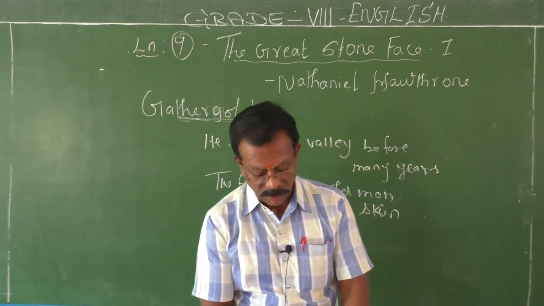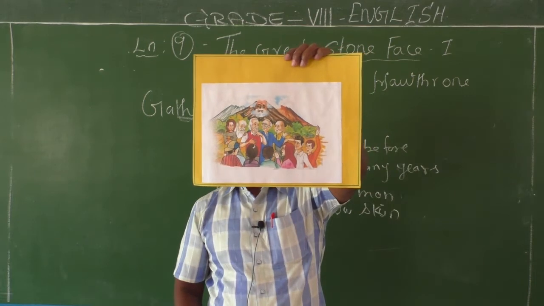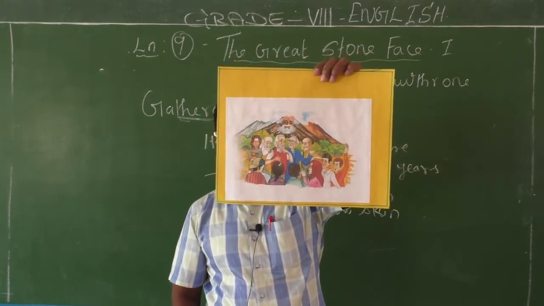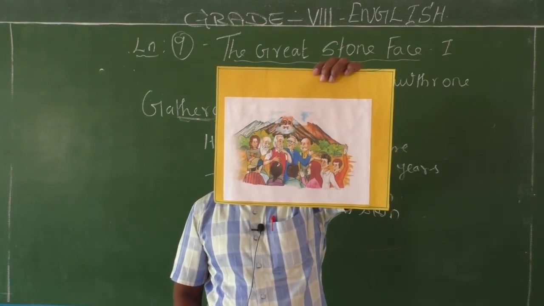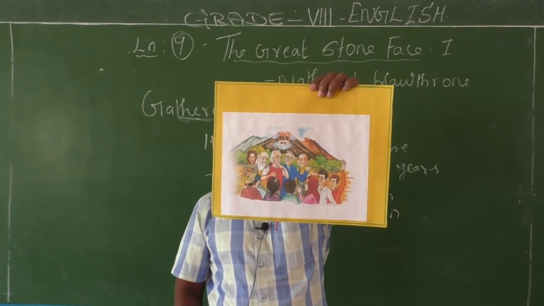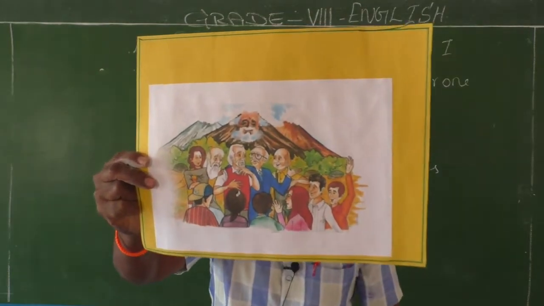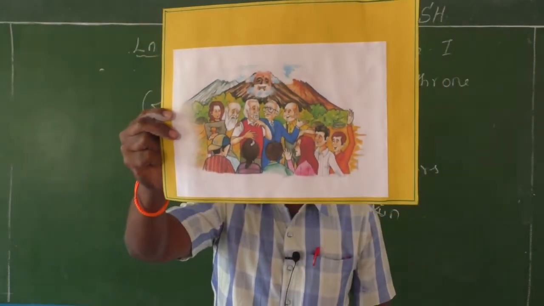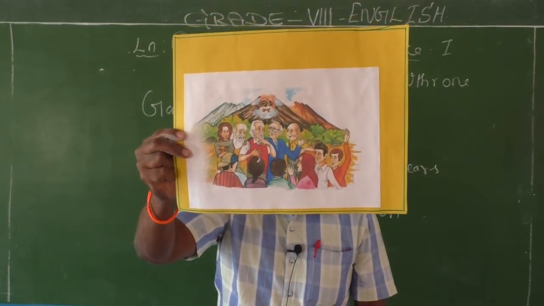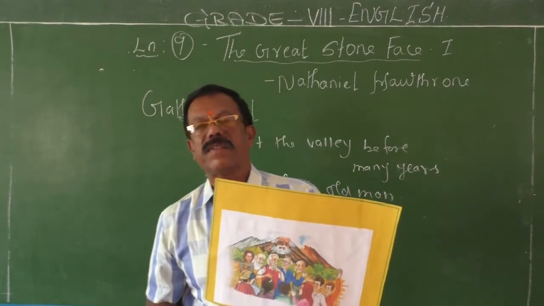So when the people gathered and were waiting, and when they received Gather Gold, they thought that he was the real image of the great stone face. They believed that he had the resemblance of the stone face. They thought that he was the real son of the valley. But later they came to know that he was not the real one, because he doesn't have the resemblance of the great stone face.